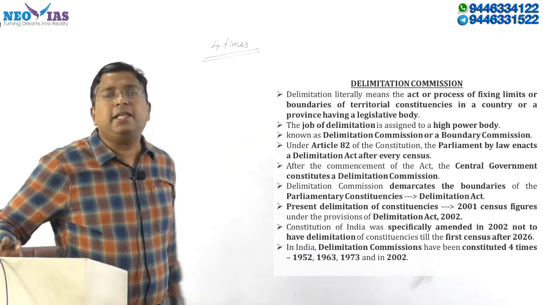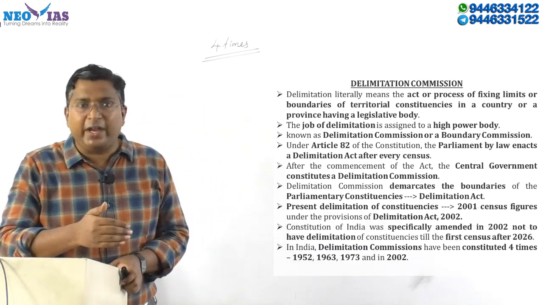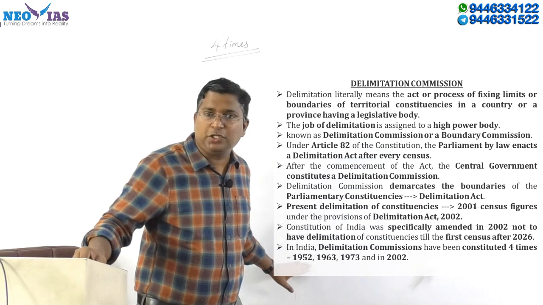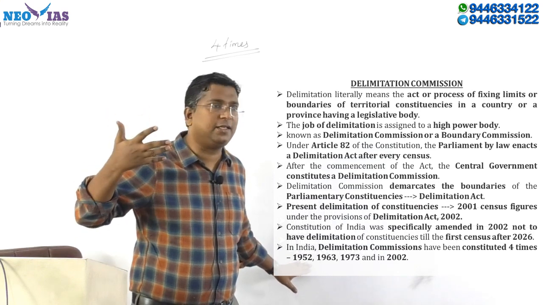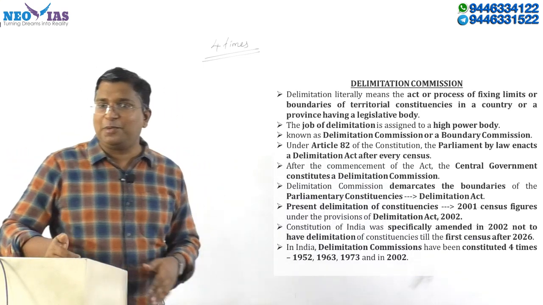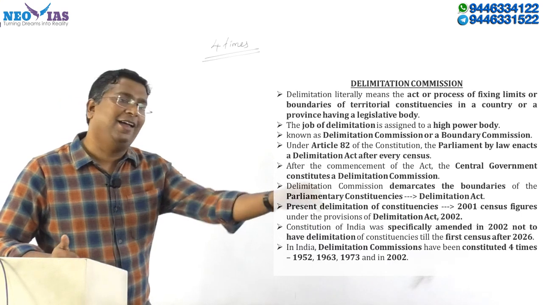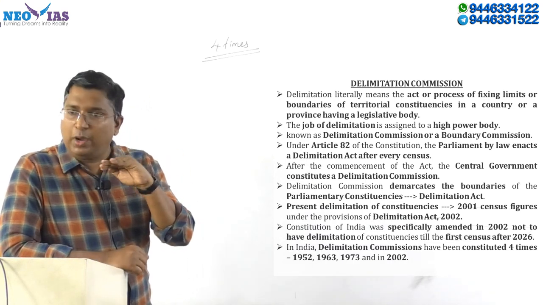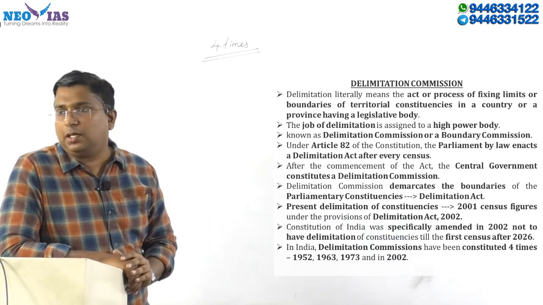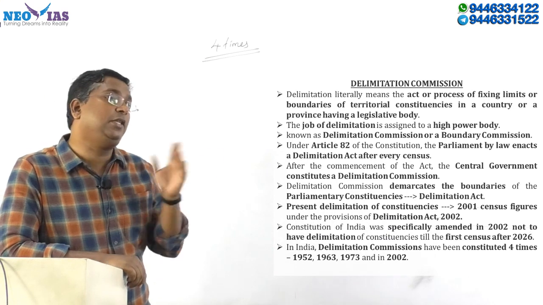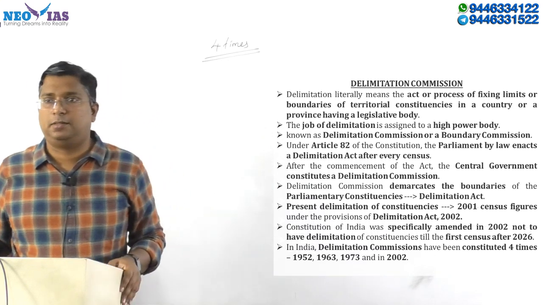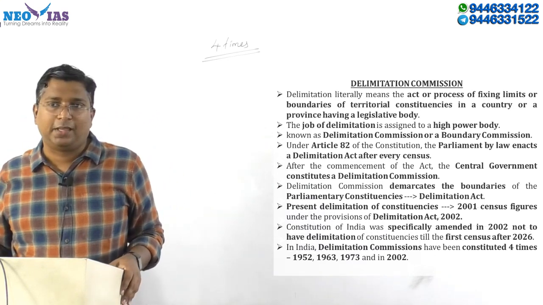Now, the second point is why a time gap is given. You know that this was a period when our population was exploding. In one census itself, there was a huge variation in the population. But you know that the Emergency is also famous for population control. Anyway, now our population is almost getting stabilized. Most probably, if there is consensus within all the political parties, there will be a change in the number of seats being given to each state. So there is a chance.